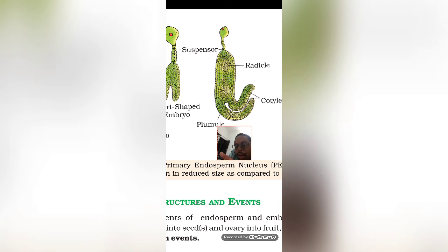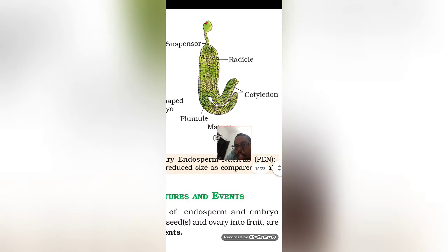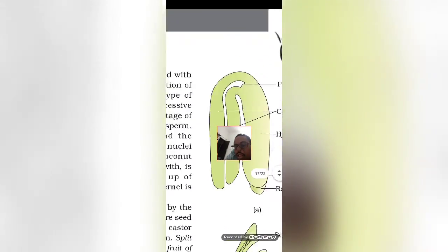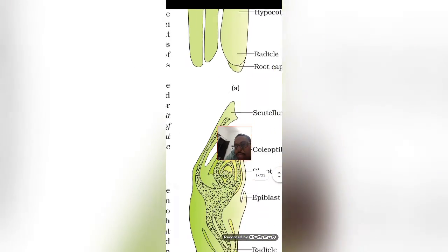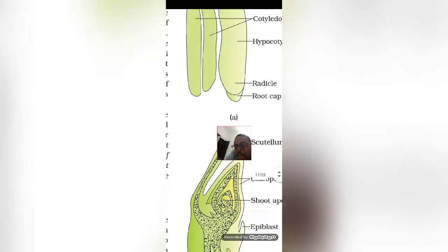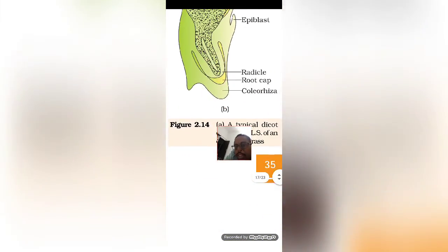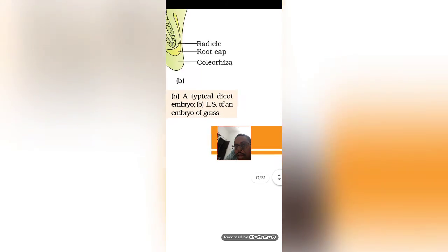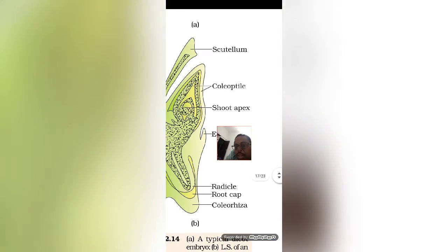So the plumule will develop into the shoot part, and the radicle into the root part, and the cotyledons will be the covering. So if you see here in this diagram, this also is an important question, a typical dicot embryo.